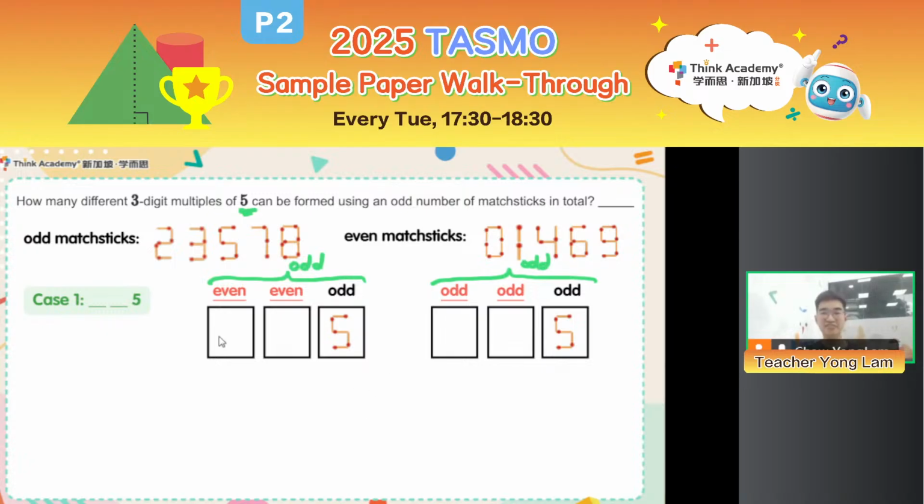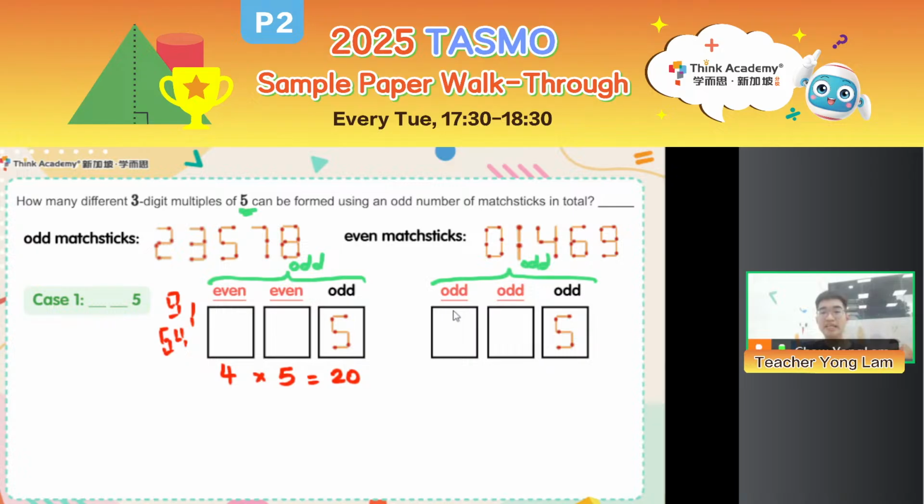So I could form 1 or 4 or 6 or 9. So how many even-matchstick digits can I make at my hundreds place? Only 4. But when it comes to the tens place, I can make 0 now, right? My tens digit could be 0. So there are 5 choices. So 4 times 5 is equal to 20.